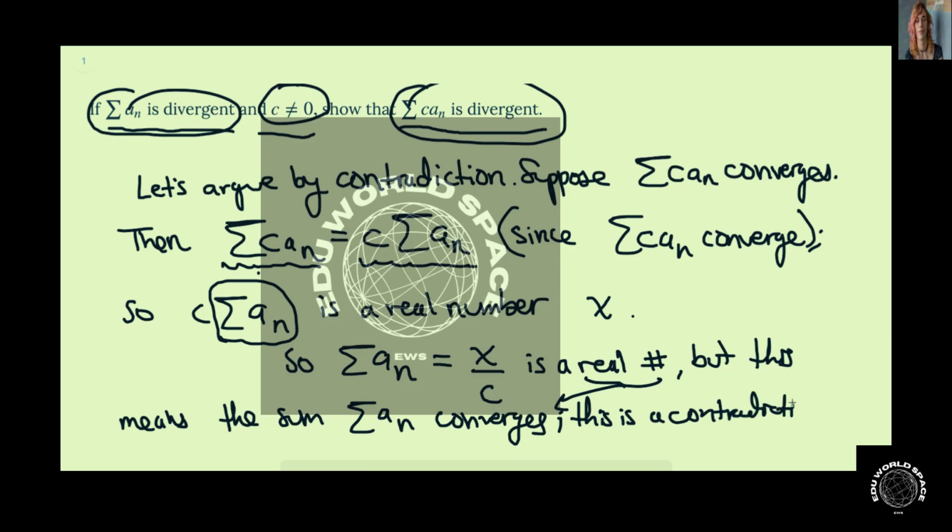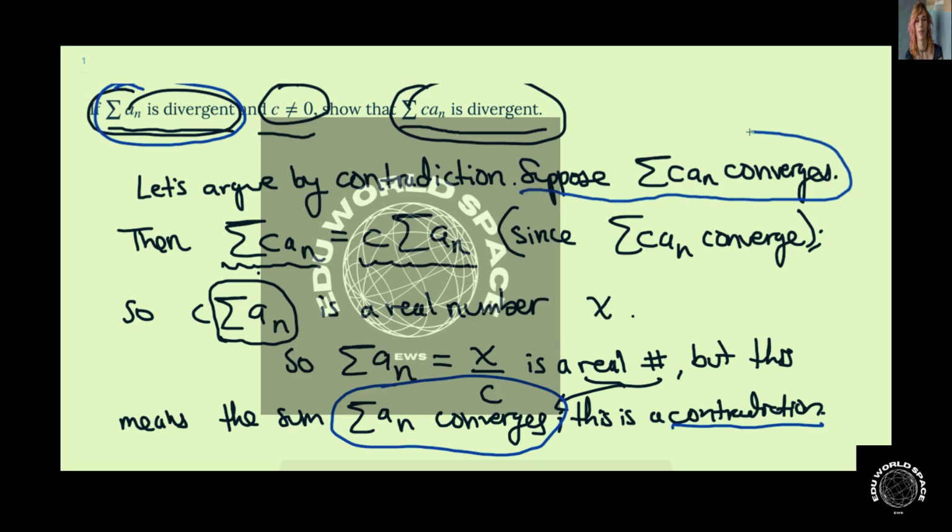So let me highlight that contradiction using this blue color there. So the contradiction is that the sum of an converges, and that the sum of an is also divergent. It can't be both. Those are opposite claims. Therefore, we've reached the contradiction, and our contradiction arose from this assumption that the sum of c an converges. Since this assumption leads to a contradiction, it means that this statement up here, this assumption, cannot be true.